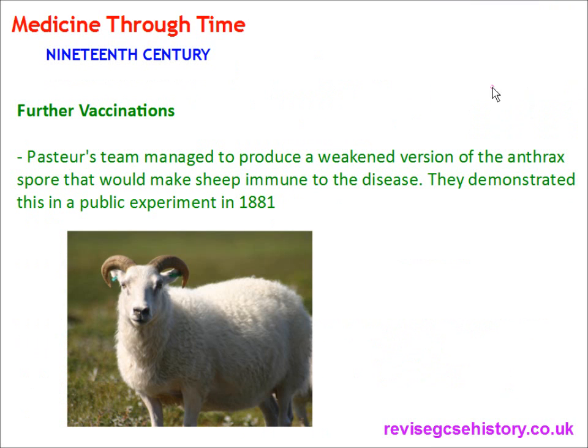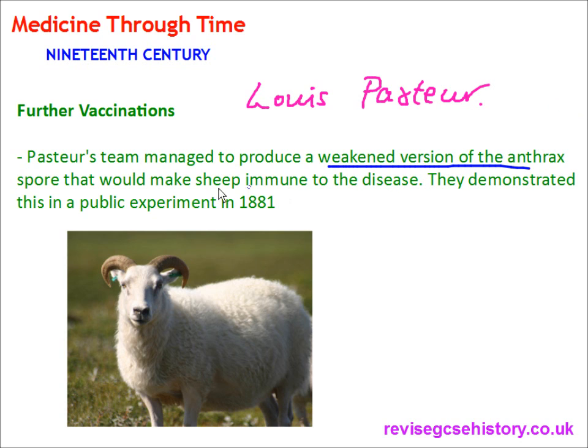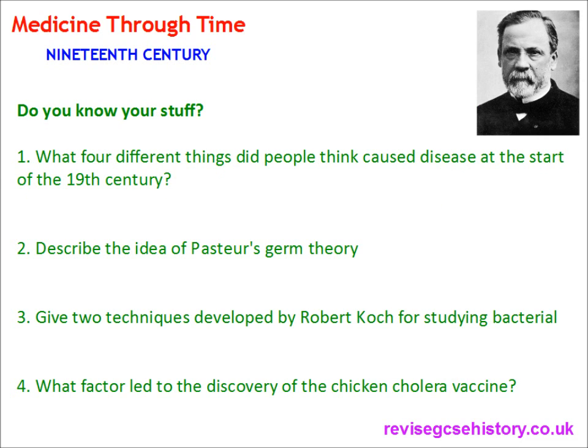There are also further vaccinations from Louis Pasteur. Let's remember he's French. So Pasteur's team managed to produce a weakened version of the anthrax spore that would make sheep immune to the disease. They demonstrated this in a public experiment in 1881. That's another thing you need to be aware of. So, that's all the knowledge we need to cover for this video today.